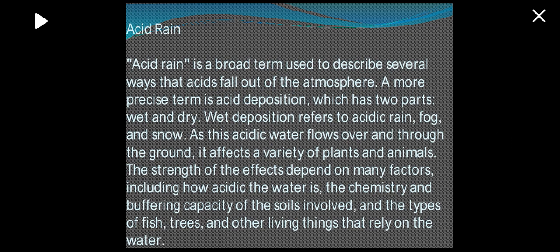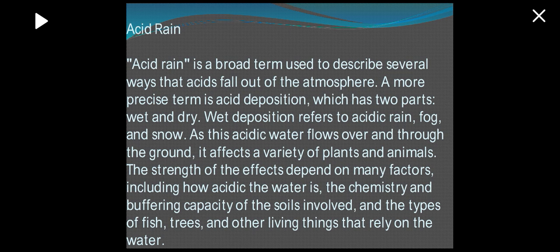So now we will talk about acid rain. Acid rain is a broad term used to describe several ways that acid falls out of the atmosphere. A more precise term is acid deposition, which has two parts, wet and dry. Wet deposition refers to acidic rain, fog, and snow. As this acidic water flows over and through the ground, it affects a variety of plants and animals.